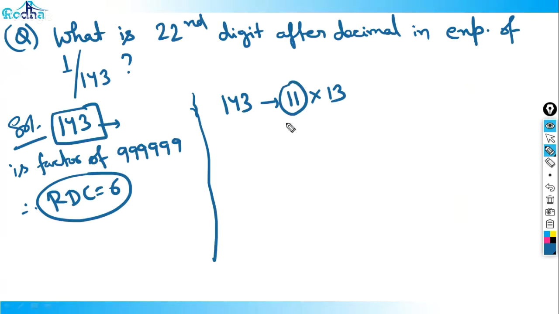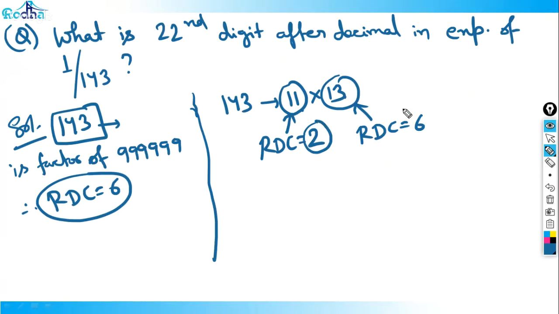For 11, its RDC is 2, we know, because 11 is a factor of 99. For 13, its RDC is 6. Now we know its RDC is 6. That means 143 should be a combination of 11 as well as 13, right? So that means a digit occurring every 2 times and a digit recurring after 6 times. So if I combine, what is the combined RDC? Combined RDC has to be 6.